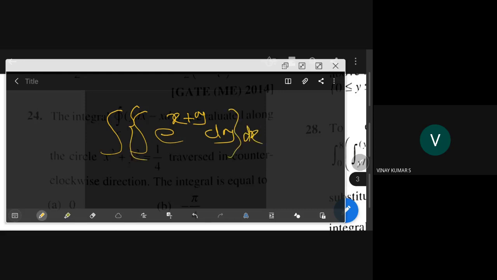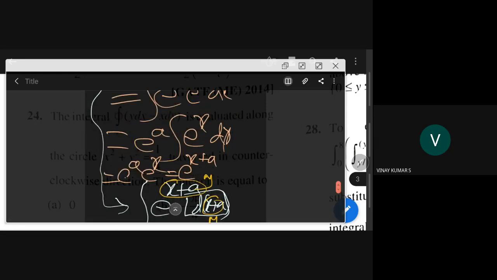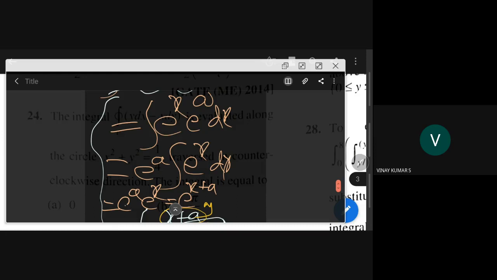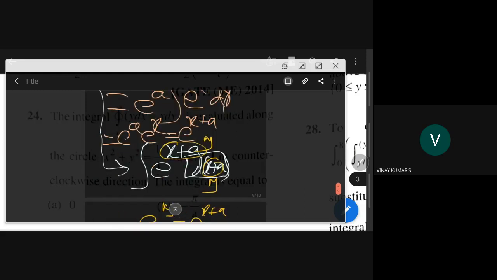Then see, when I am doing with respect to y, x is constant. So integral of e power y plus a is what I told you here. See here, instead of x, if you take y, e power x plus a dx is same as e power x plus a.